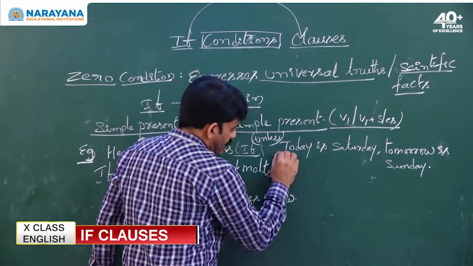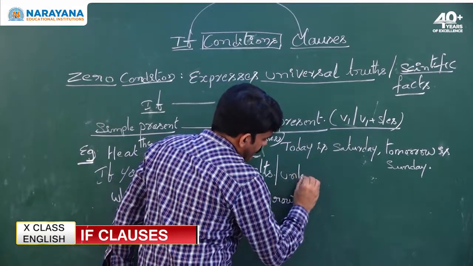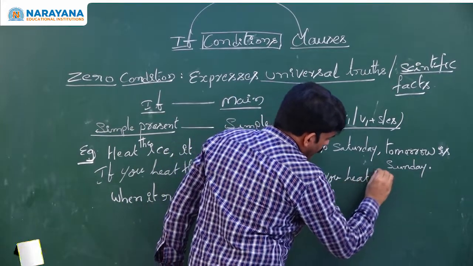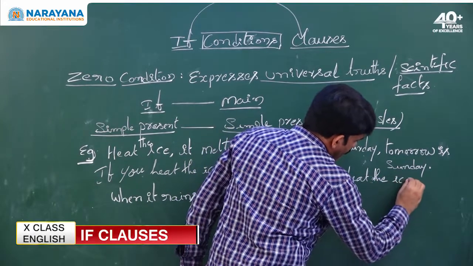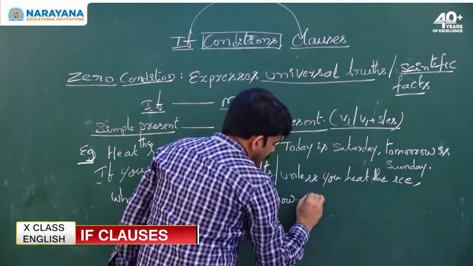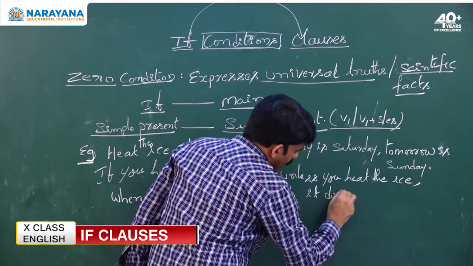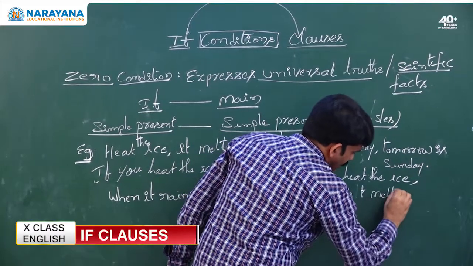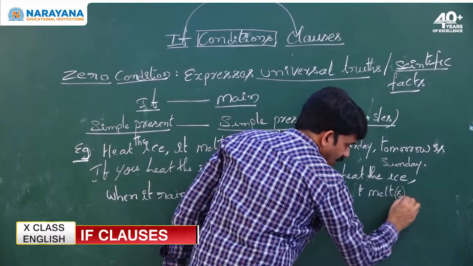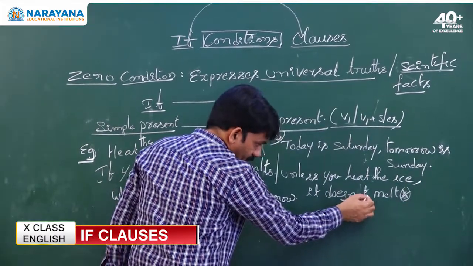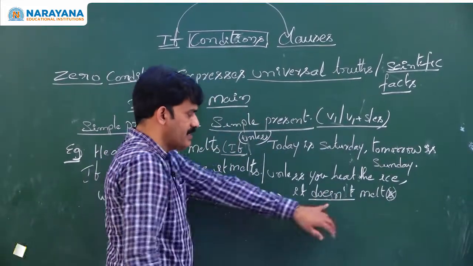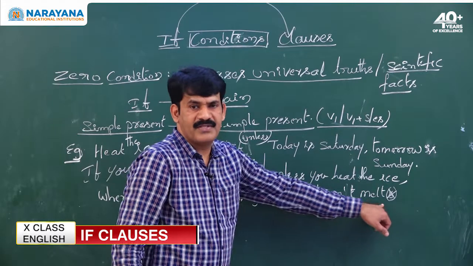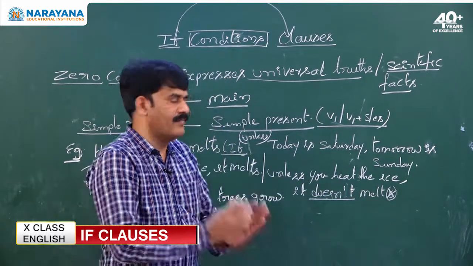Unless, the answer I am writing here: unless you heat the ice, it doesn't or does not melt, not melts. Do not write S or ES whenever you use does in simple present tense. The first form of the verb never takes S or ES to its form.